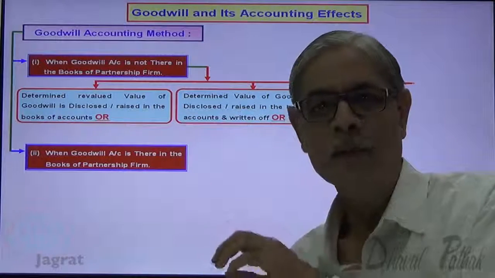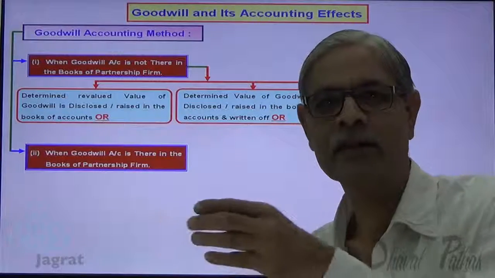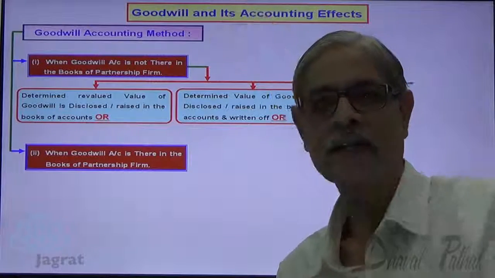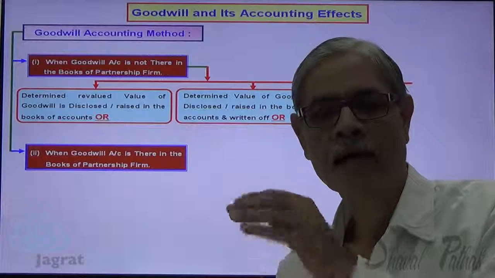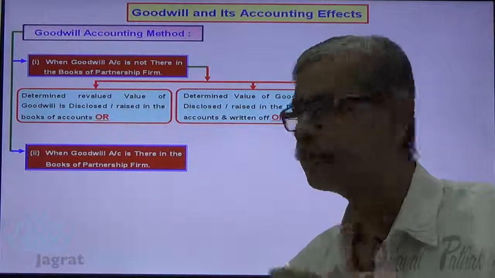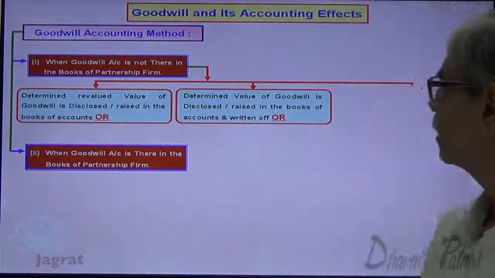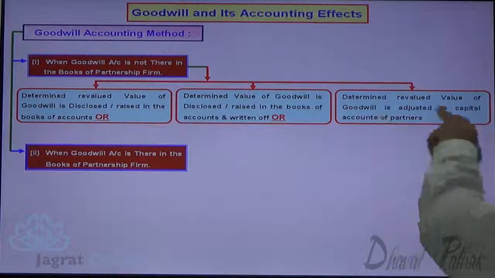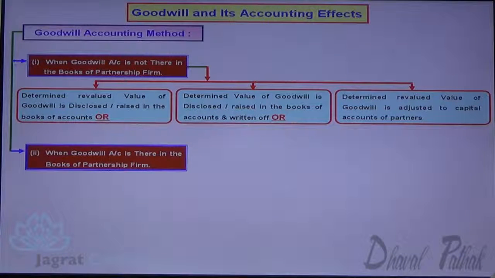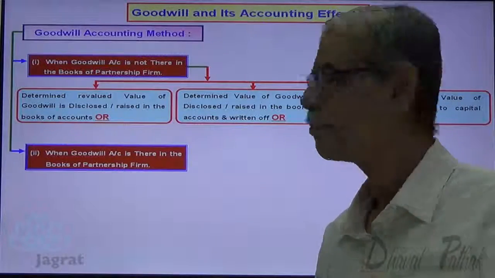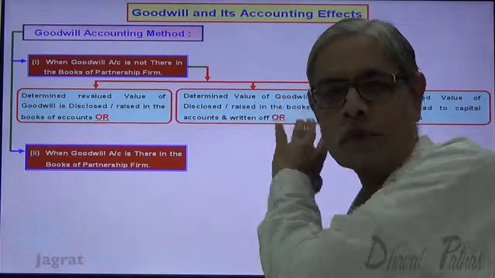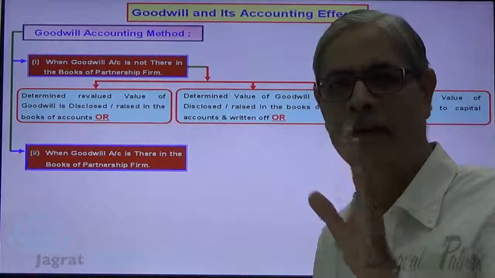Allow goodwill to appear in the books and then see to it that it disappears. So raising and writing off results in disclosure of goodwill in the books and withdrawal of goodwill from the books. So this is the second option. And the third option, determined value of goodwill is adjusted to the capital accounts of the partners. So these are the three options. Option 1, accounting done. If you don't go for this option 1, then go for option 2, raise and write off, accounting is done.